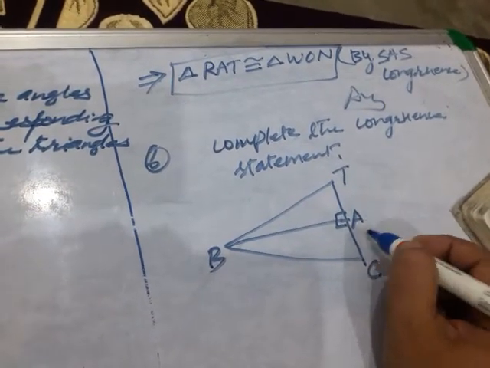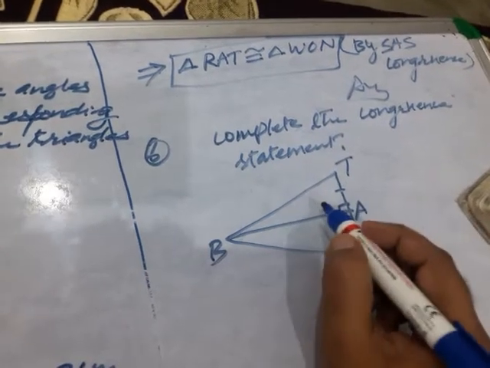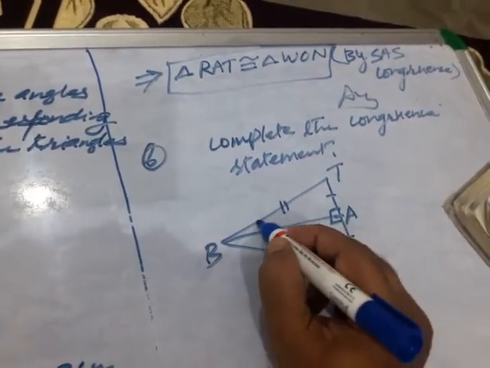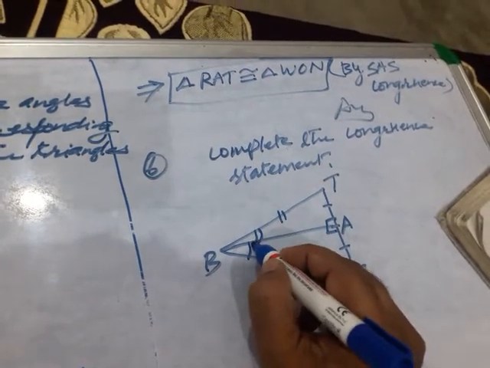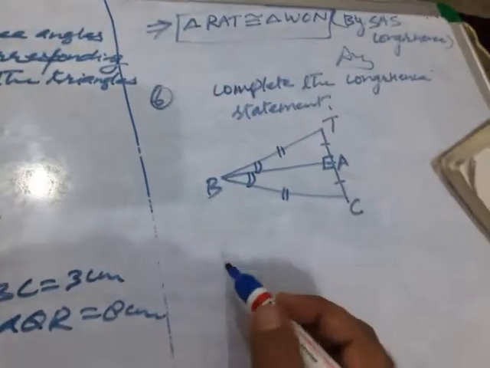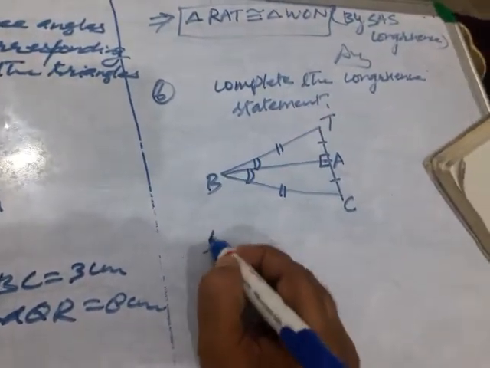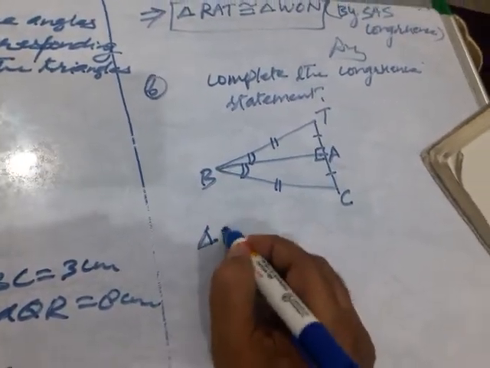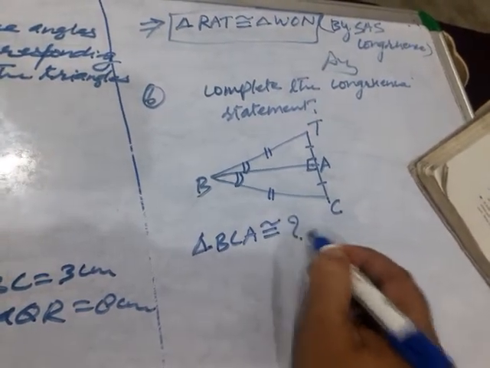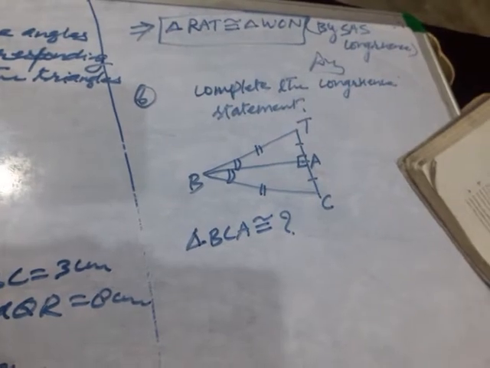This side is equal to this one, and this angle is equal to this angle. Clear? It is given triangle BCA. Triangle BCA is congruent to which triangle? That we have to find, children.